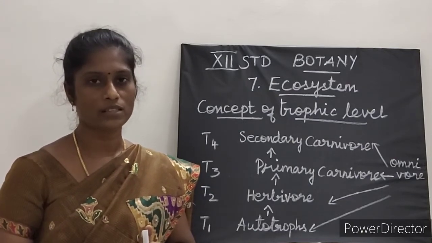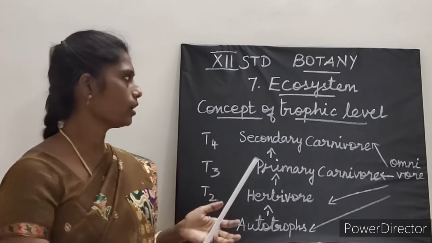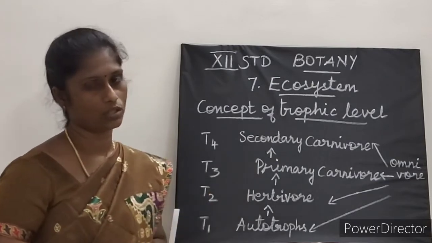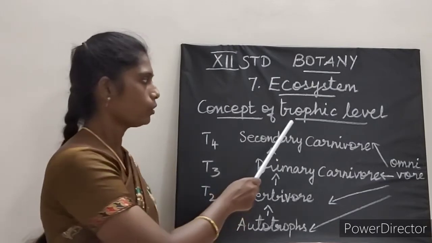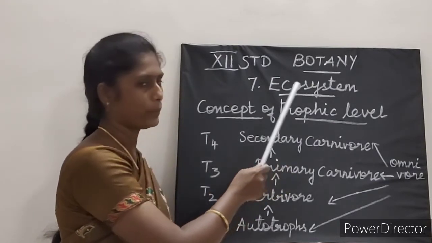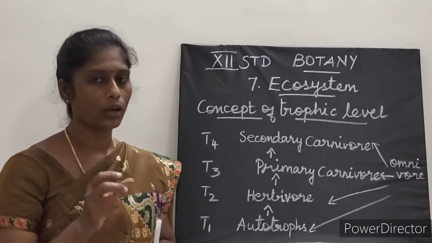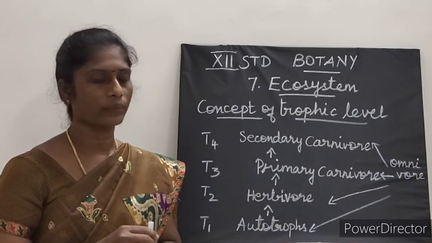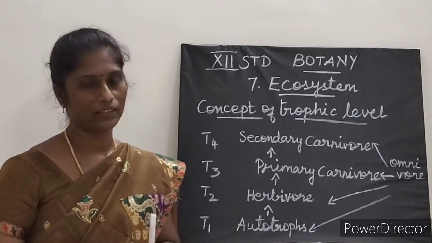In today's class, we are going to start with the concept of trophic level in an ecosystem. Trophic level. What is trophic? It is a Greek word meaning food or feeding. Now, what is trophic level?